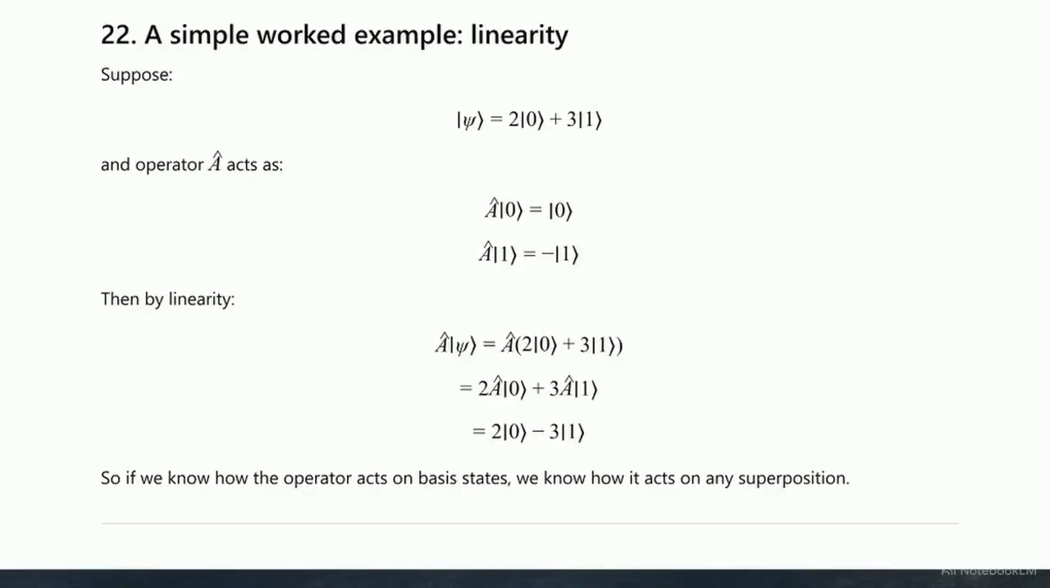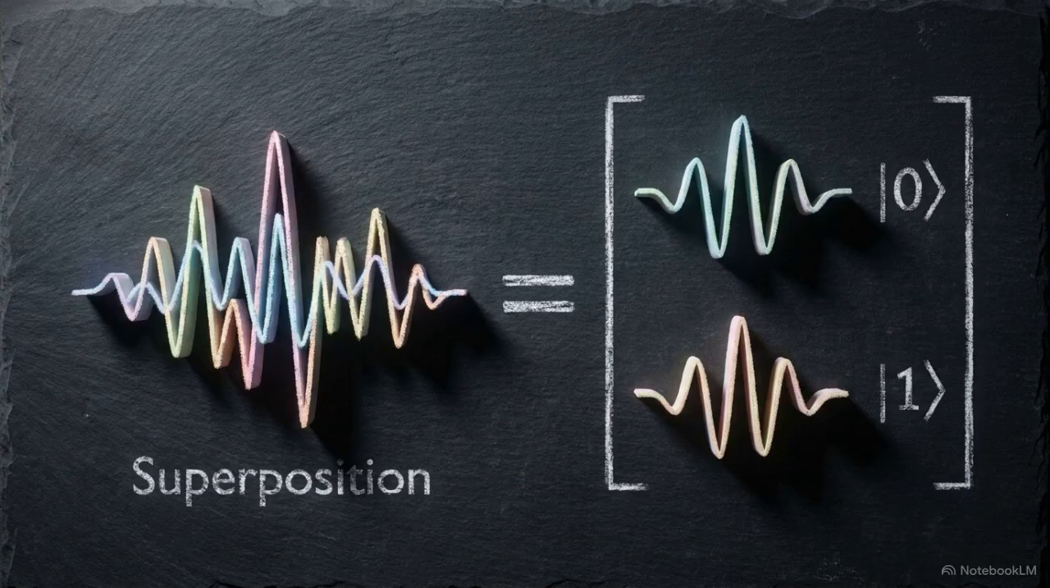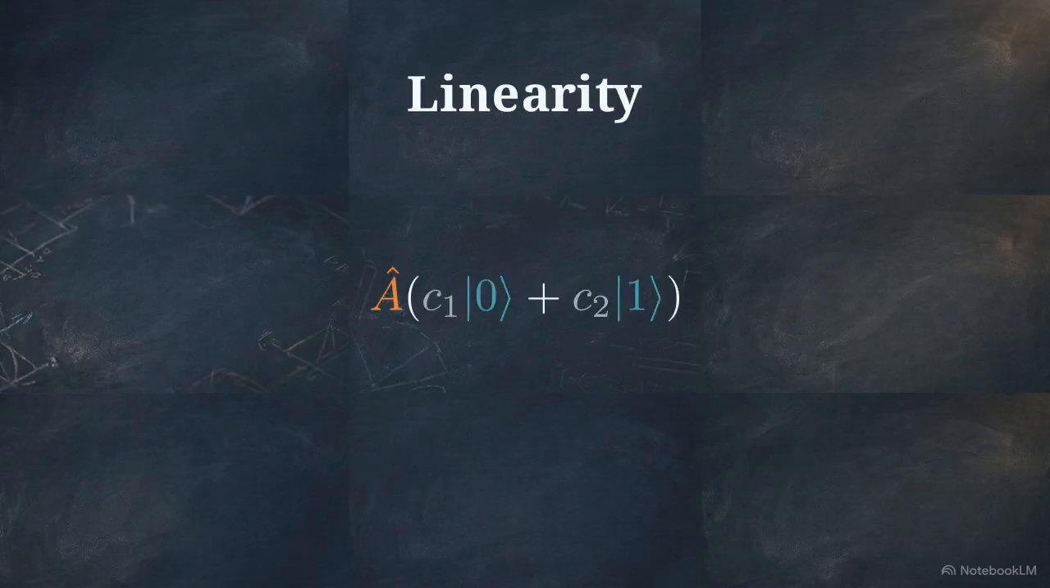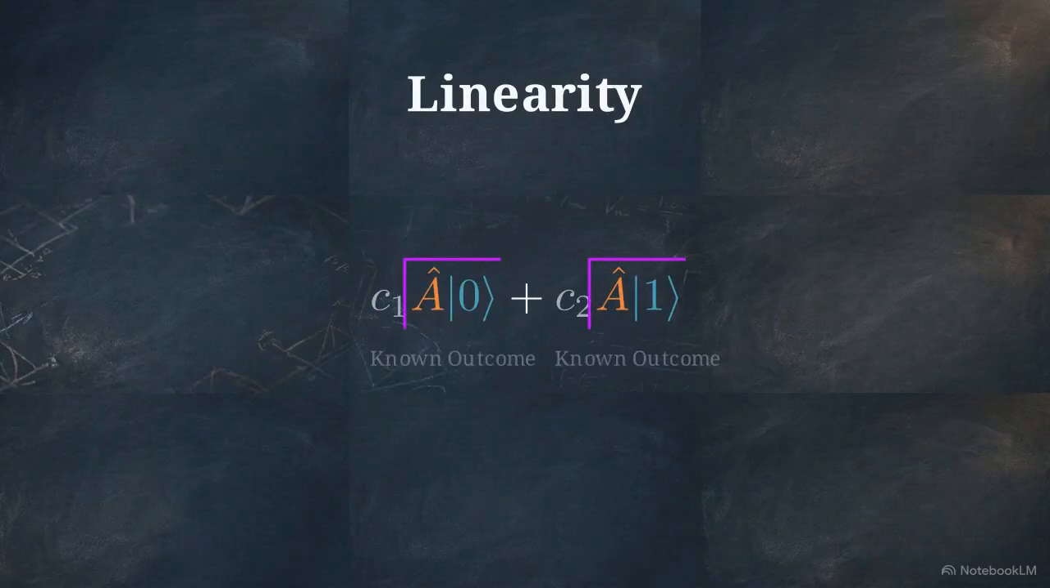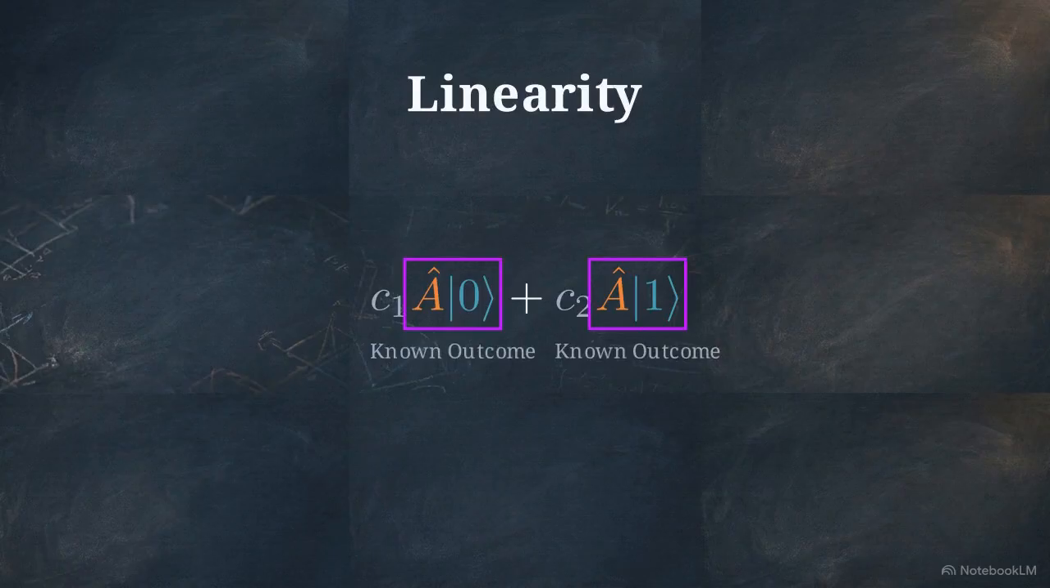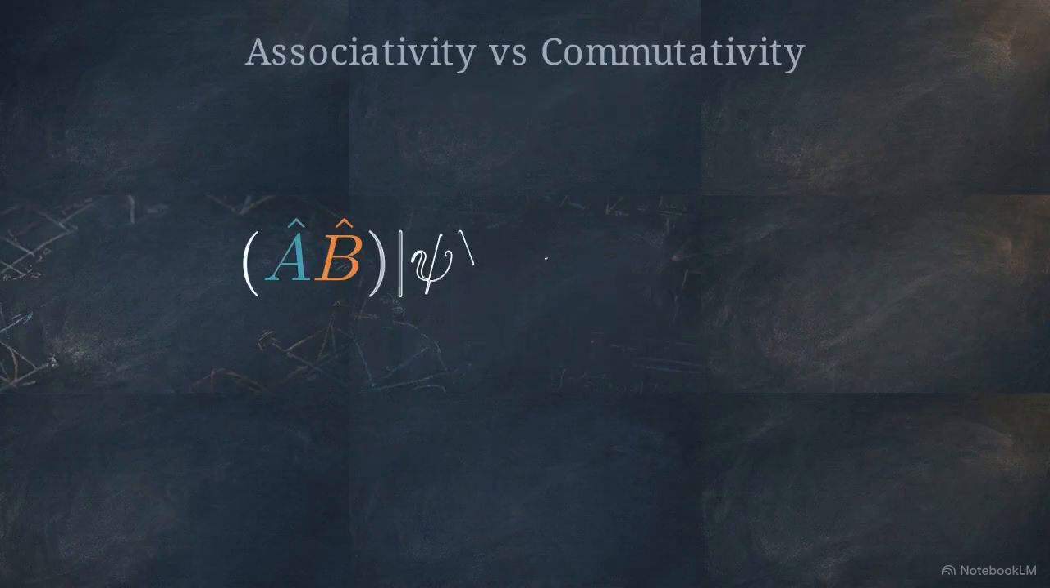In this derivation, an operator A acts on a state composed of 2 parts 0, and 3 parts 1. Linearity ensures it distributes perfectly across those internal components. The operator acts predictably, yielding a final superposition that follows the rules of each part. Linearity is the reason quantum mechanics is mathematically solvable. If we know how a force acts on the base states, we can calculate exactly how it will act on an infinitely complex superposition.